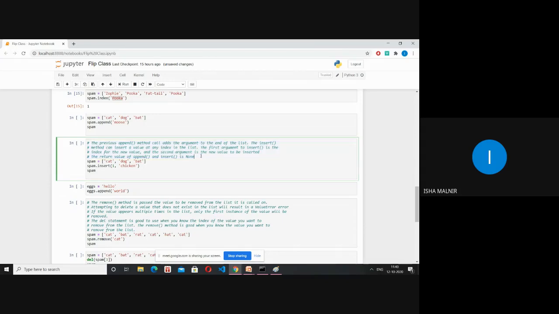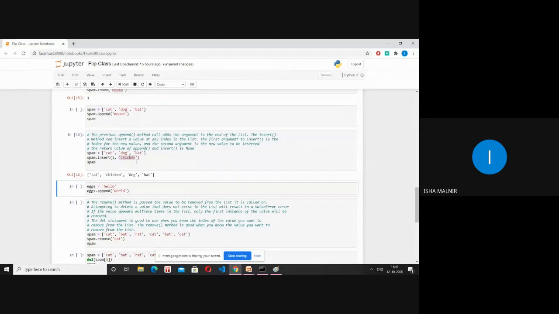The return value is none. So what it means is there is no use of writing like this. If I say spam equals spam dot insert one, chicken, inserting at one position, then it's useless because obviously there is no return value. So we don't assign like this. Instead, we just say spam dot insert, and the first argument is the position where you want to insert it, and the second you specify the value. If I run it, at first position you will get chicken.